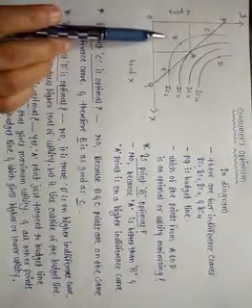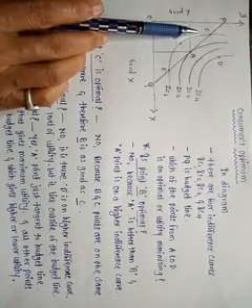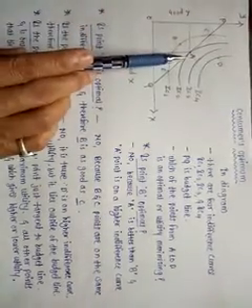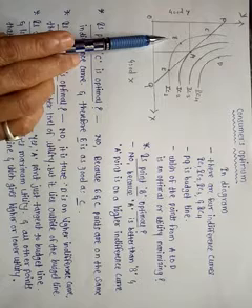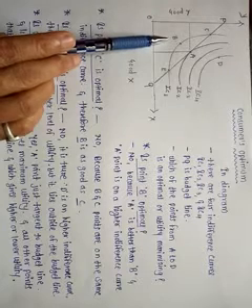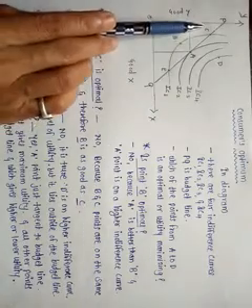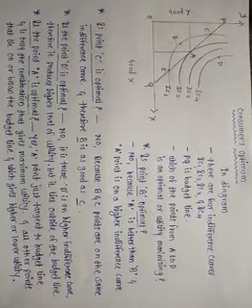Therefore, B is as good as C. However, A is better than B, and so A must be better than C. So here point C is not optimal for the consumer.